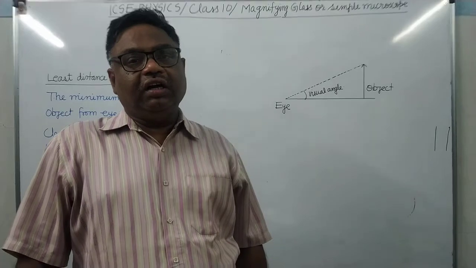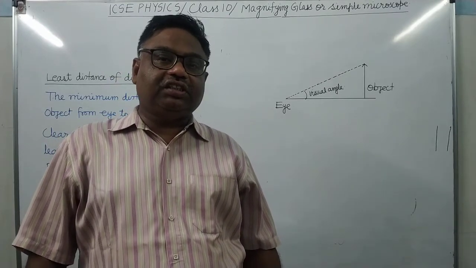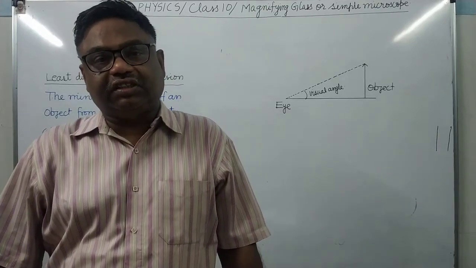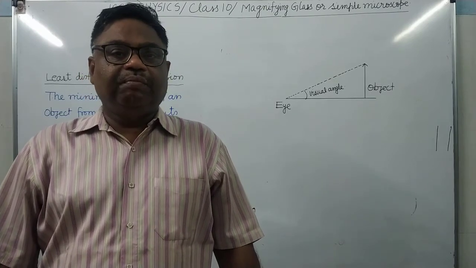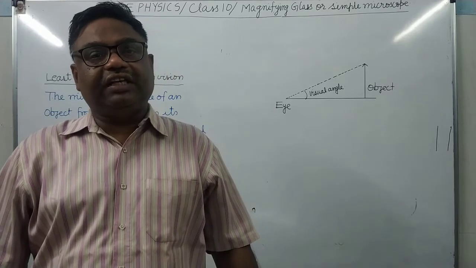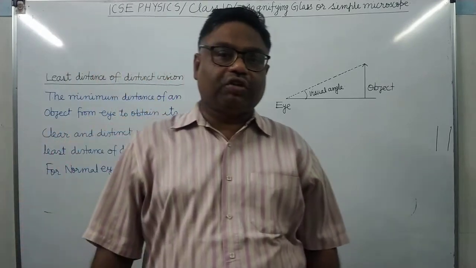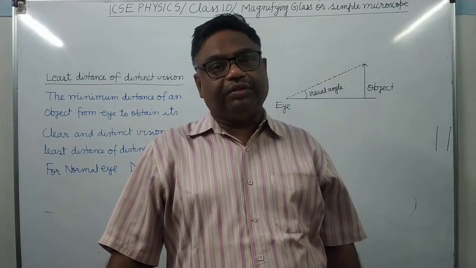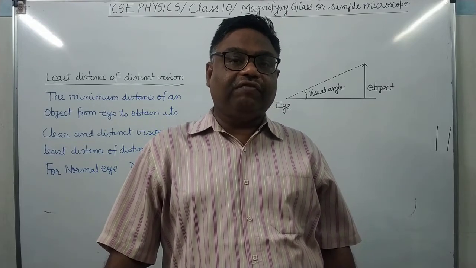One is the normal eye. Normal eye means whose vision is 6/6. In technical language, it means the vision is 6/6. What is the meaning of vision is 6/6? It means you can see the far off objects as well as the nearby objects. Far off objects means which are situated at infinity.